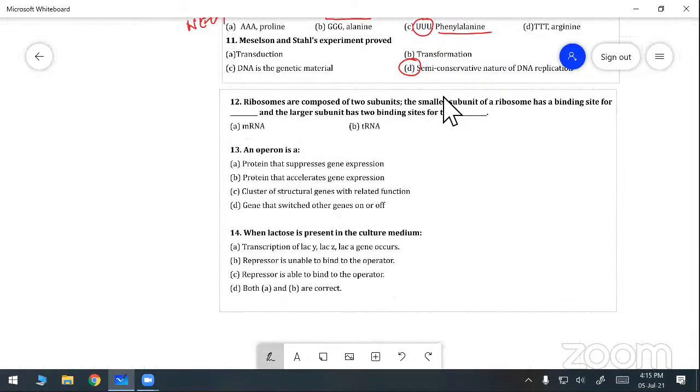If you have any doubt in the one-mark questions or any 2-mark, 3-mark exercise questions, you can ask in the next class. Next one, see.